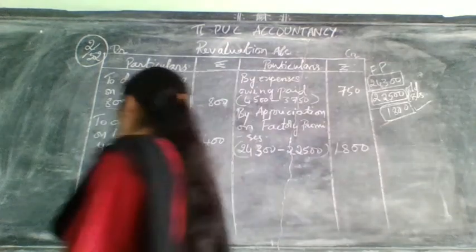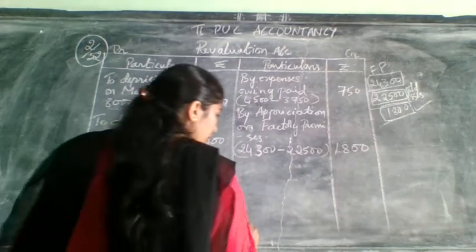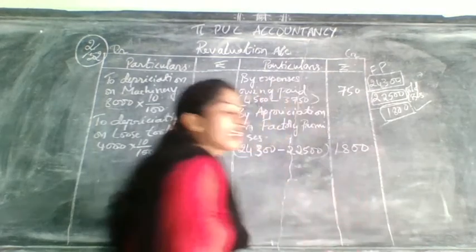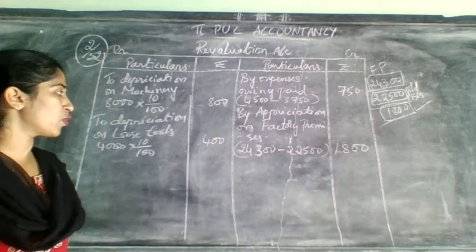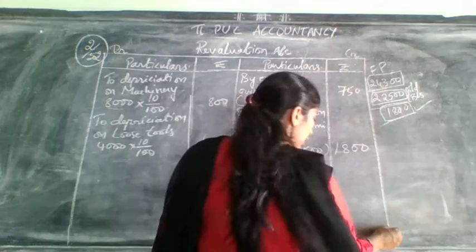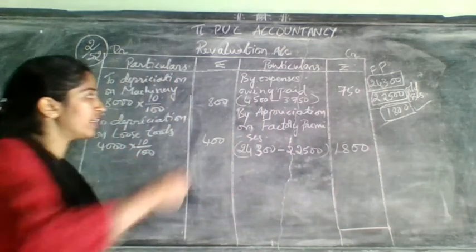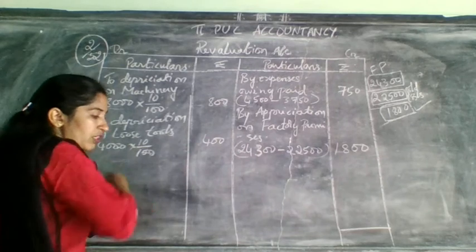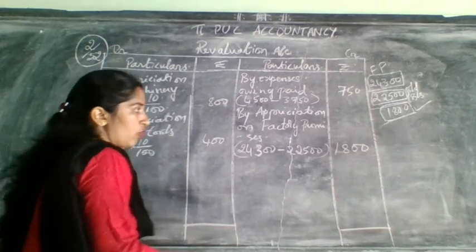Now last step in the revaluation account. What you need to do? Need to check which side it is more. Here which side it is more? It is more on credit side, correct? Here 1,800 and 750. Here only 1,200 will come. So it is more on this side.